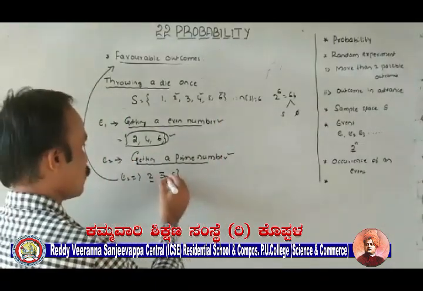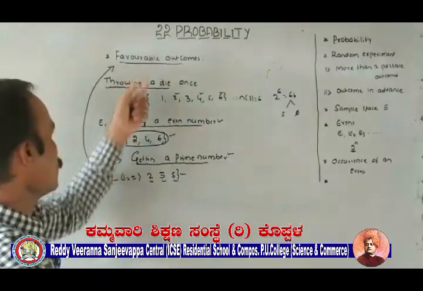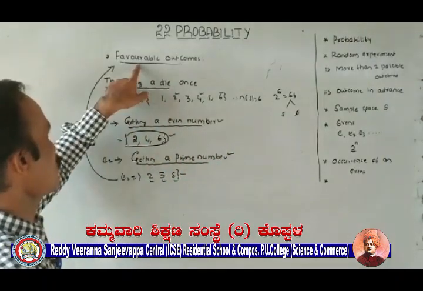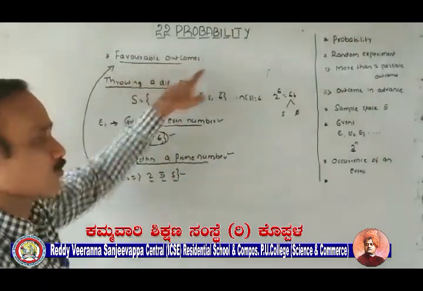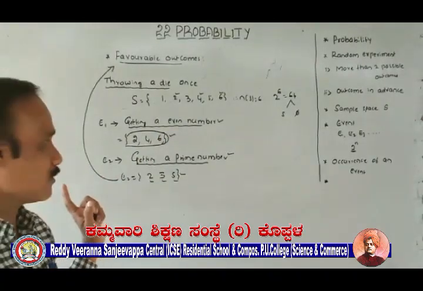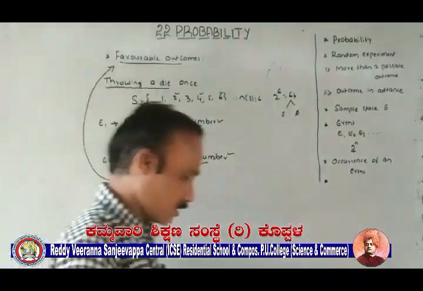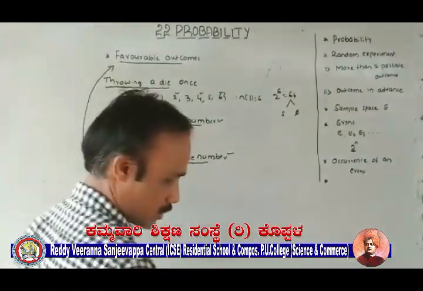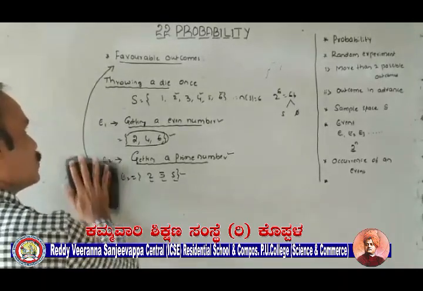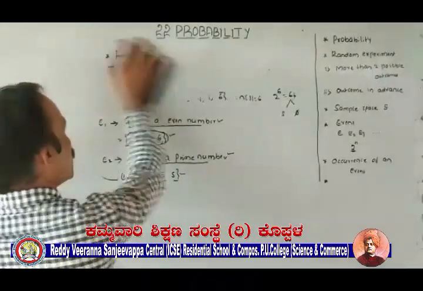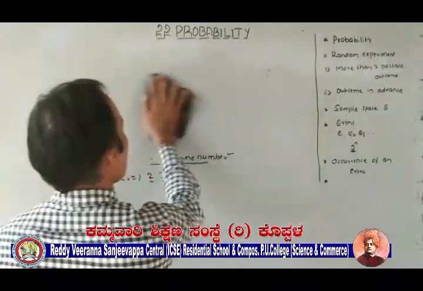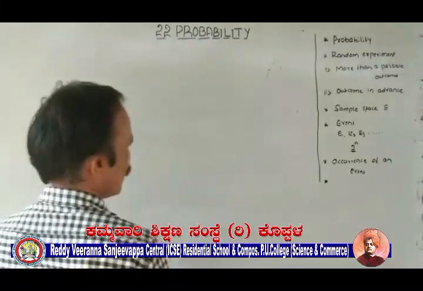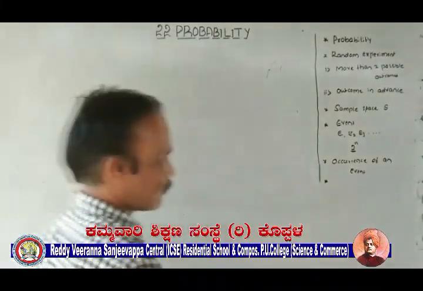So similarly here also 2, 3, 5. Yes, therefore these two, we can write many examples like this. So this is the favorable outcomes. Okay, is it clear? What is the meaning of favorable outcome? The outcomes which ensure the occurrence of an event, then it is called favorable outcomes of that event. If you want, we can consider some more examples. No problem.